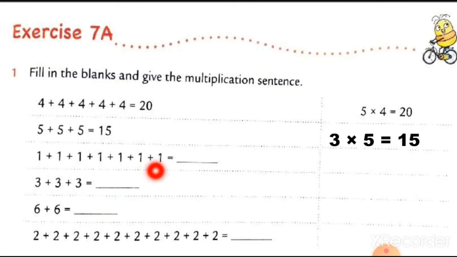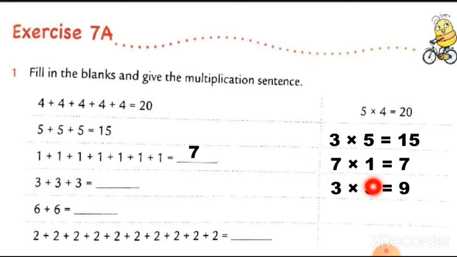Here is number 1 repeating how many times? So number 1 is repeating 7 times. So 7 ones are 7. Here number 3 is repeating 3 times. So we can write down 3 threes are 9. You can see this, and we also write down the answer here, number 9.